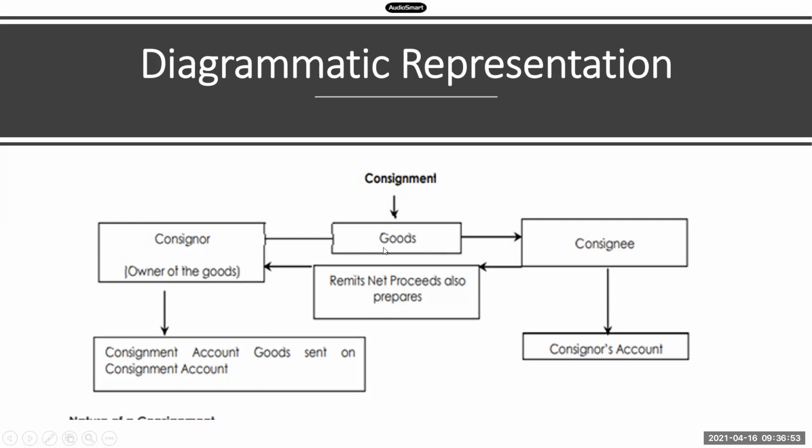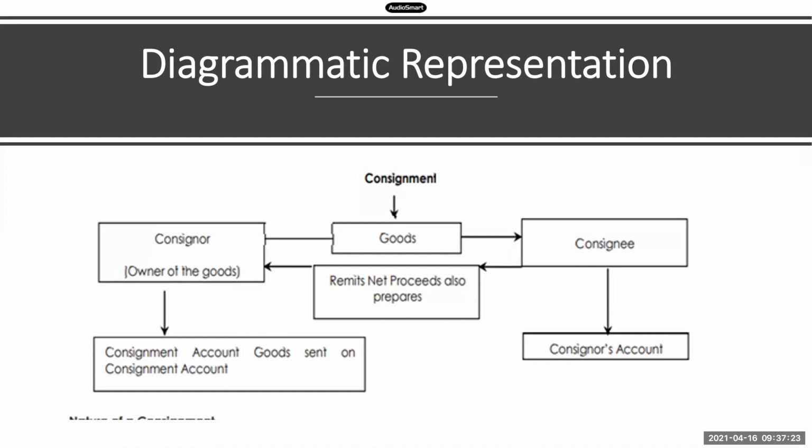So the consignor sends goods to the consignee, the consignee returns the balance to the consignor, and the consignor prepares an account called the consignment account, because he needs to know his profit or loss. He can know whether there is profit or loss in this consignment business only when he prepares the consignment account. And the consignee will prepare the account of the consignor.